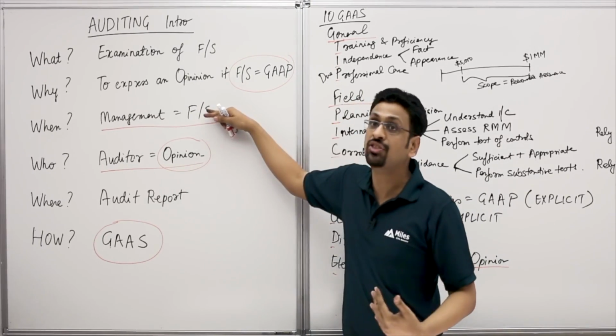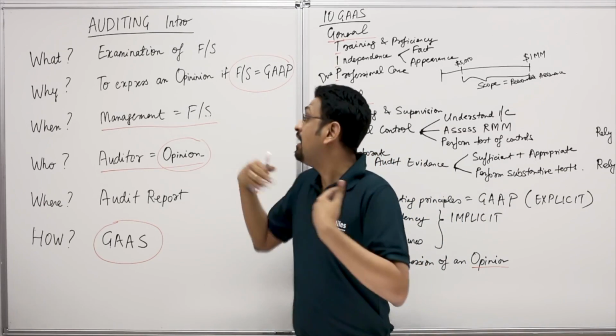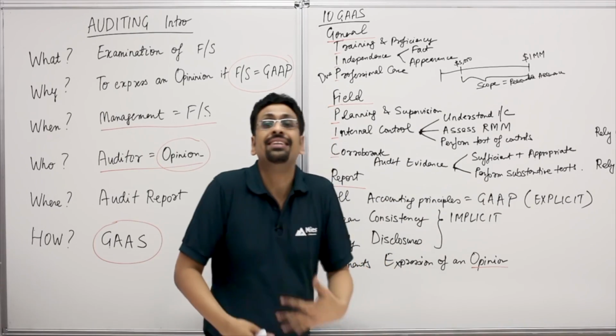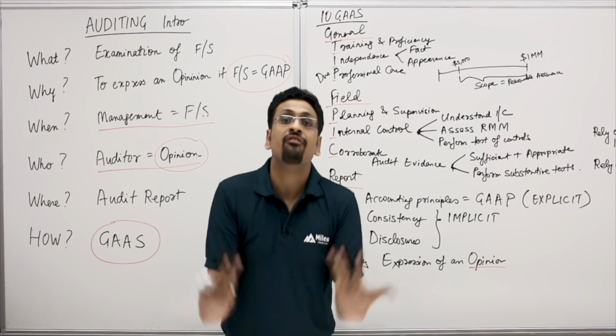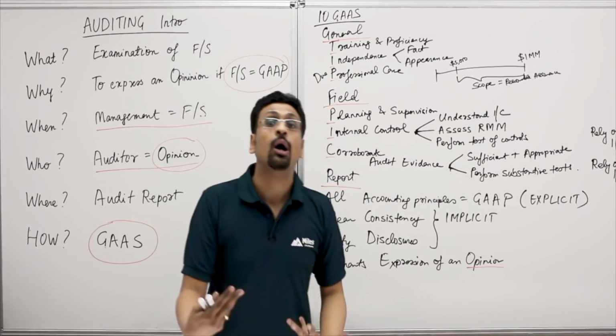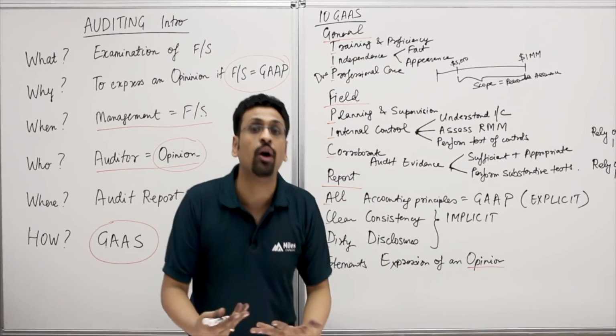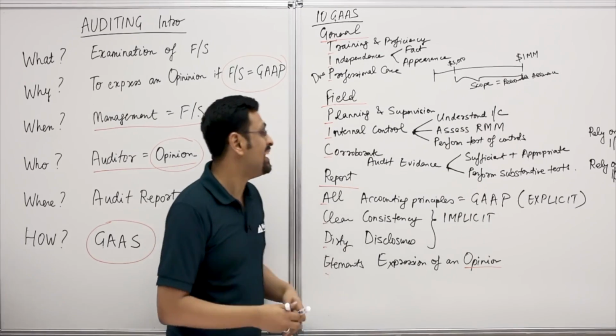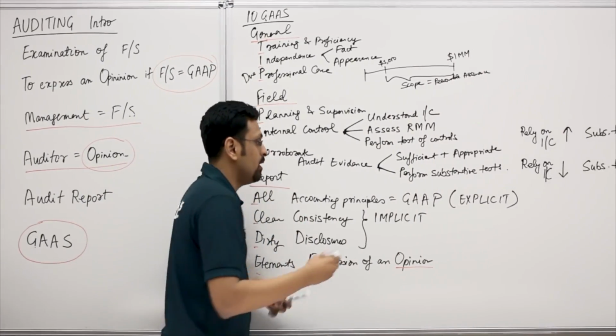We give our opinion on these financials, and we said we are responsible for this opinion. So expression of an opinion is the most important thing. That's why we are there. That's why we are hired for. This is the why of our audit. Now, the expression of an opinion, this again is an explicit statement.